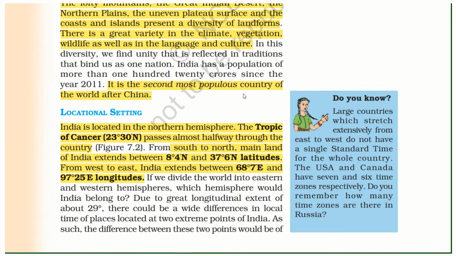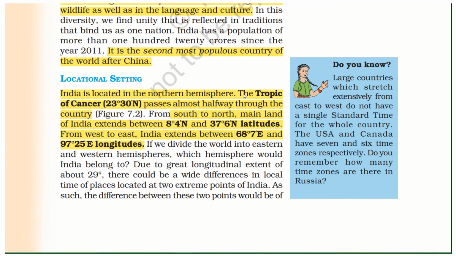Locational settings. India is located in the northern hemisphere. The Tropic of Cancer passes almost halfway through the country. From south to north, the mainland of India extends between 8.4 degrees north and 37.6 degrees north latitudes. From west to east, India extends between 68.7 degrees east and 97.25 degrees east longitudes.